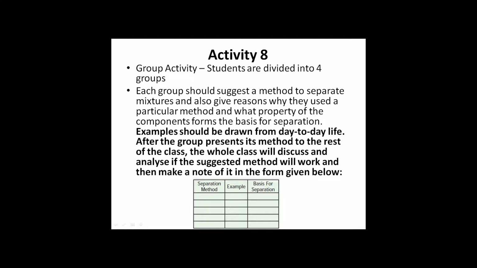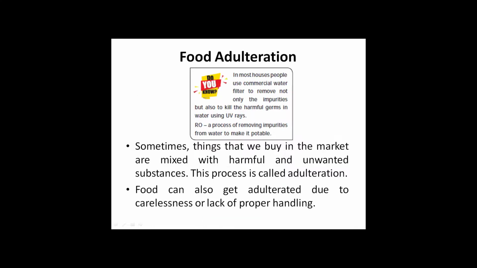Activity 8, Group Activity. Students can be divided into 4 groups. Each group should suggest a method to separate mixtures and also give reasons why they used a particular method and what property of components forms the basis of separation. Examples should be drawn from day-to-day life. After the group presents its method to the rest of the class, the whole class will discuss and analyze if the suggested method will work and then make note of it in the form given below. Since we are in COVID-19 pandemic lockdown, you can also try individually and make note of it.